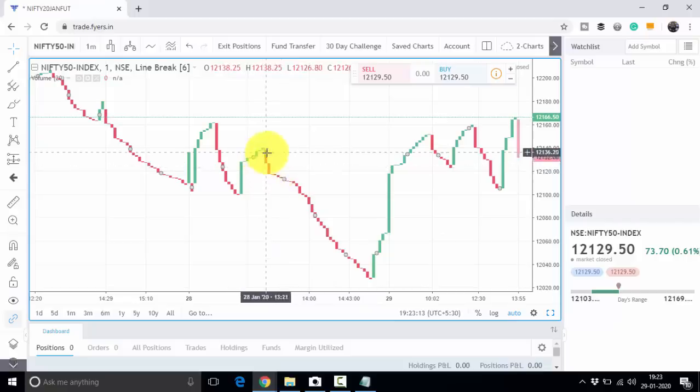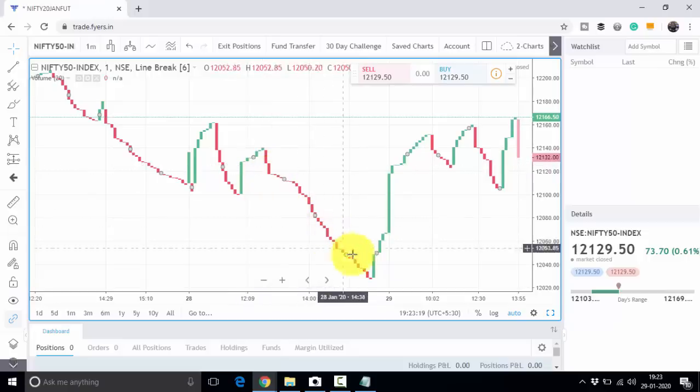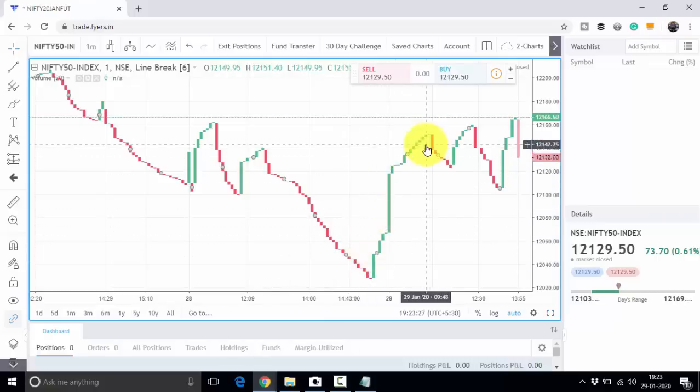So you can get this kind of fall and rise in a volatile market. You can see there is a nice move on the downside. You have made a lot of money, and from here you have a nice trend on the upside. Once again, you have made a lot of money from these two trades. And in most volatile markets, like commodity inventory day or the Union Budget day, you will get these kind of moves using a 1 minute 6 line break chart.